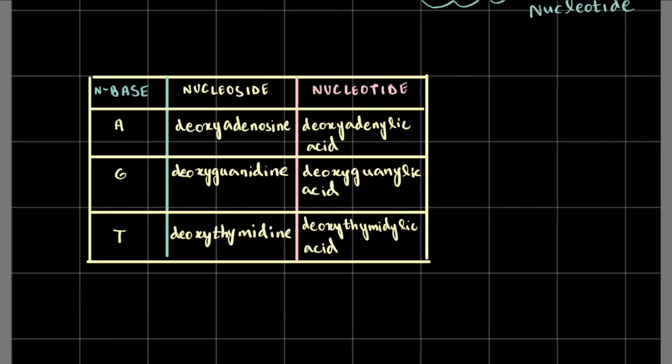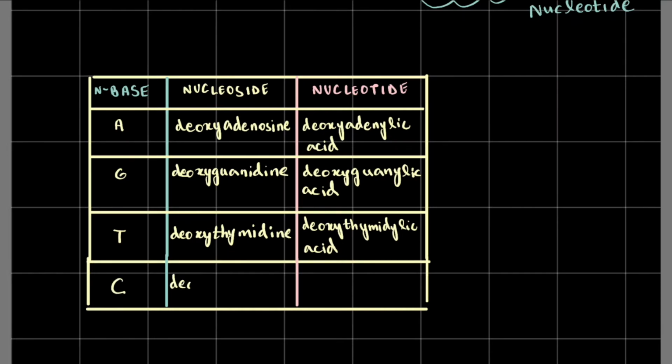And now, oh, that doesn't capture, so I need to draw the lines. The last bit of the puzzle, and this time it's cytosine, so it's deoxycytidine, deoxycytidine, and we call the nucleotide deoxycytidylic acid.